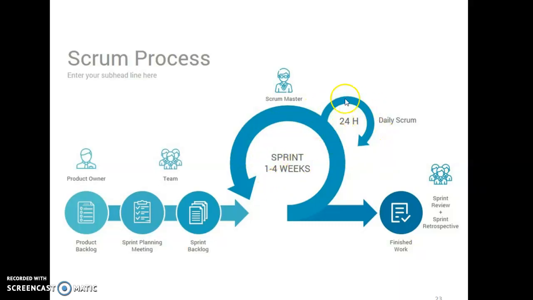Daily scrum meetings will be conducted by the team, in which the Scrum Master is also present, who will review what work has been done for that particular day. After that, the finishing work is there. On the 15th day, the retrospect and everything is conducted to review what functionality or what backlog items or what flow of the product has been developed in that period. So the sprint review and the retrospect meeting are conducted at the end of the sprint.